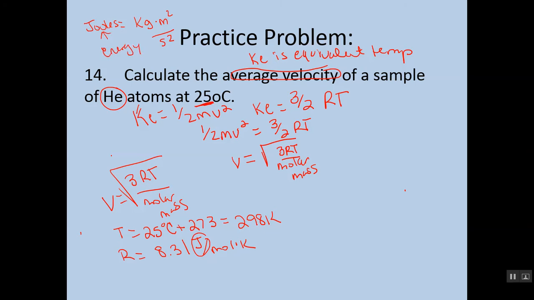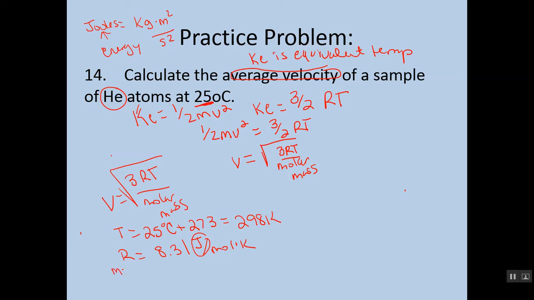So anytime we deal with energy, like speed and energy, like energy with heat transfers, which is what we're doing in the next unit, anytime we're dealing with energy and gases, that will always be the unit that we use. So 8.31 joules per mole times Kelvin. All right, so we've got those.